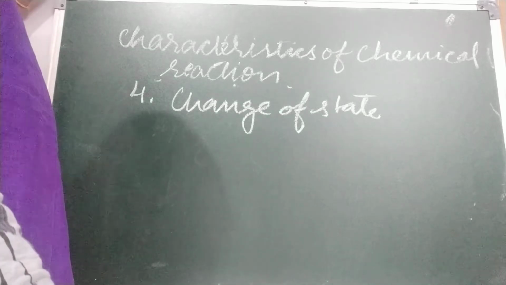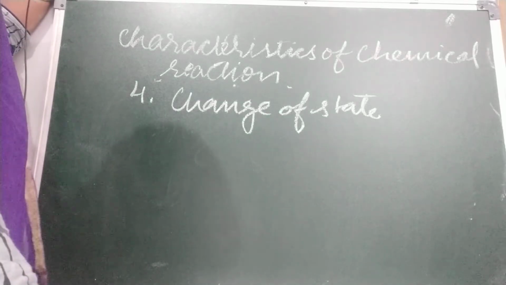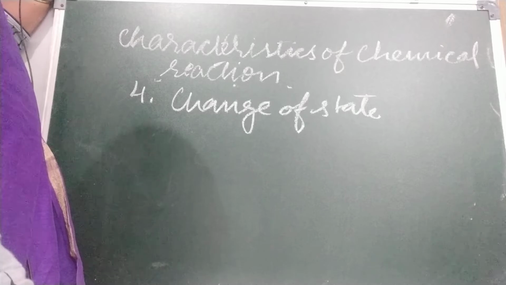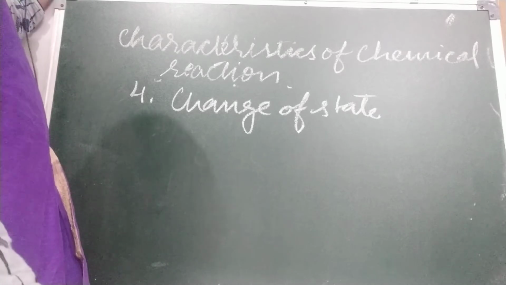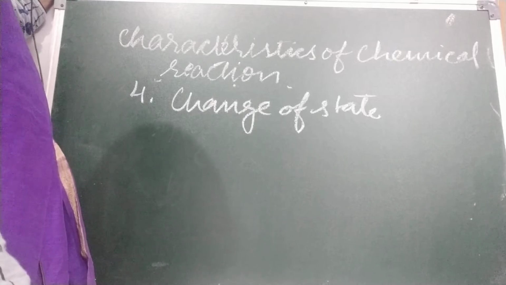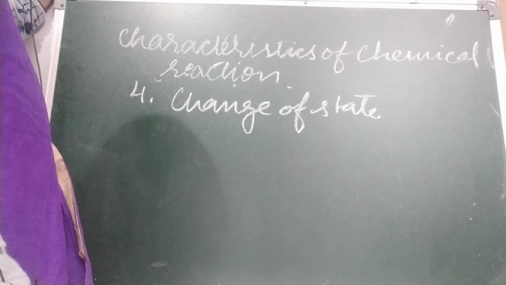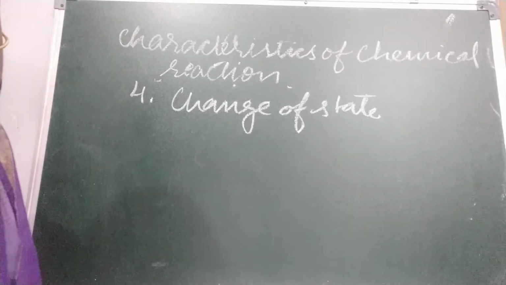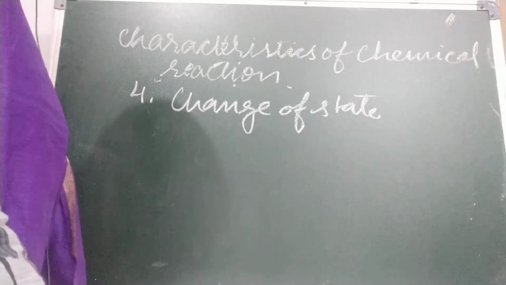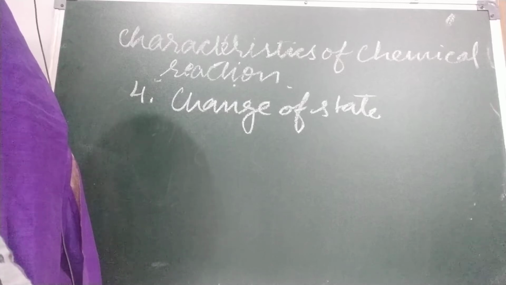In some chemical reactions, there is a change in the physical state of the reactants and the products. To show the state, for solid we write small s, for liquid small l, for gas small g, and for aqueous solution aq. Now children, see the example.